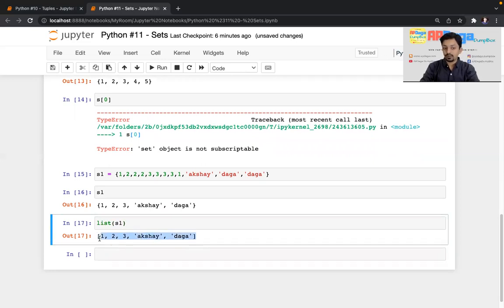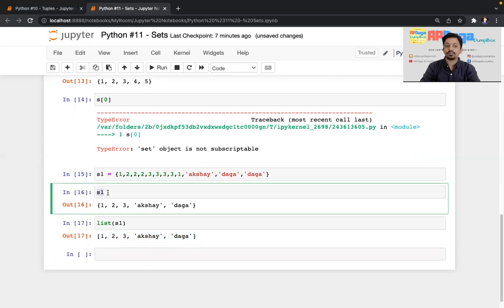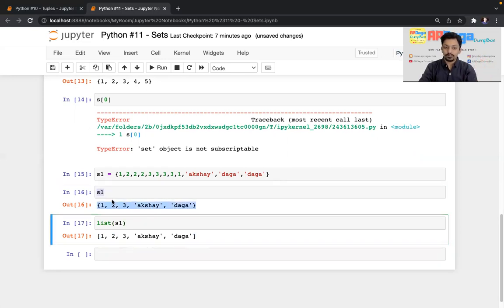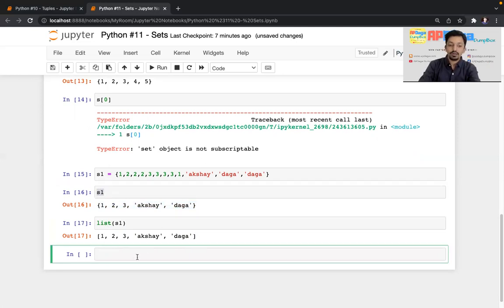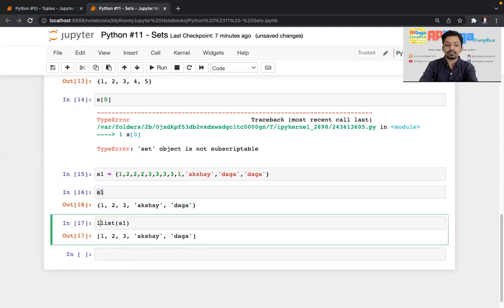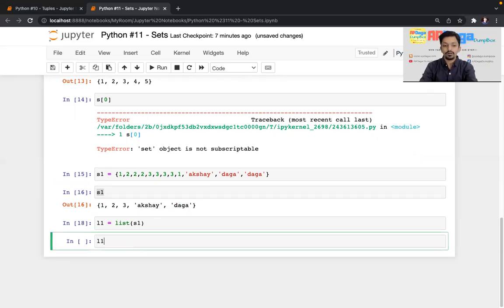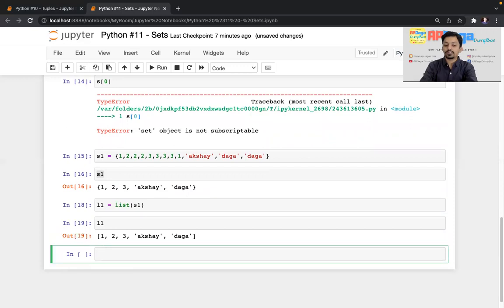But again, the duplicate elements are not present. Why? At the moment you created the set, it removed all the duplicate elements, and whatever remained is what gets converted into a list. Similarly, you can assign it to a new variable, L1. If I print L1, it is the same. Similarly, I want to convert a set into a tuple.